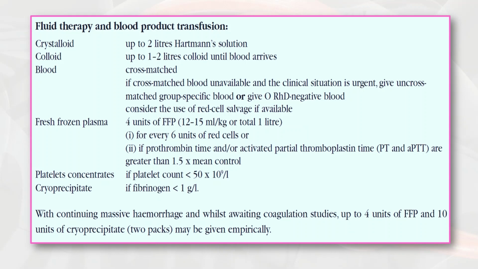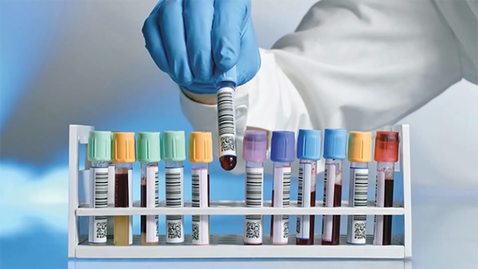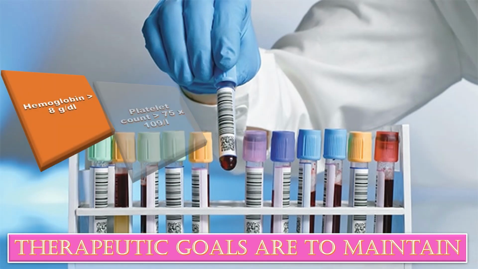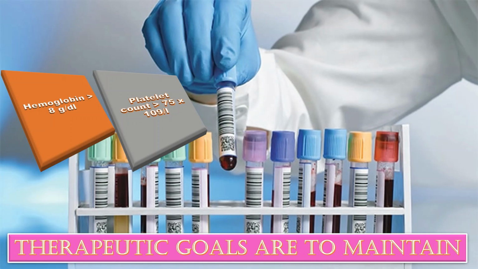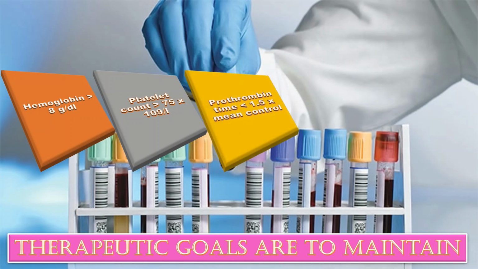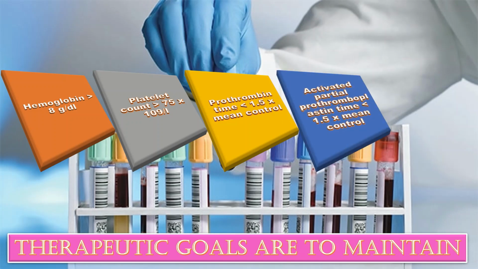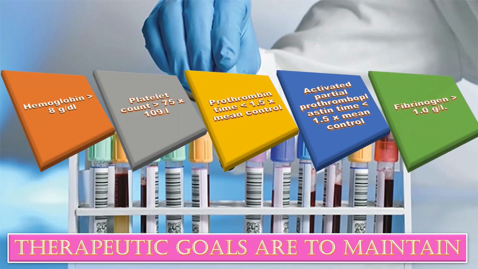infusion. Now this chart from the guideline shows the fluid therapy and blood products for the transfusion, which include the crystalloid, colloid, blood, fresh frozen plasma, platelet concentrates, and the cryoprecipitates. So the therapeutic goals are to maintain hemoglobin of more than 8 grams per liter, platelet count of more than 75 x 10 raised to power 9 per liter, prothrombin time less than 1.5 times mean control, activated partial thromboplastin time less than 1.5 times mean control, fibrinogen of more than 1 gram per